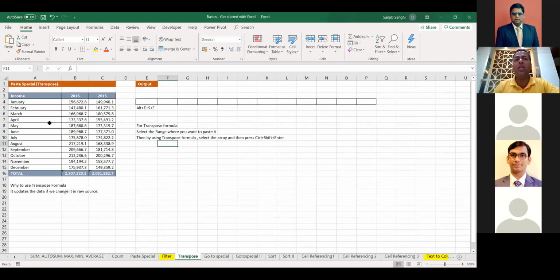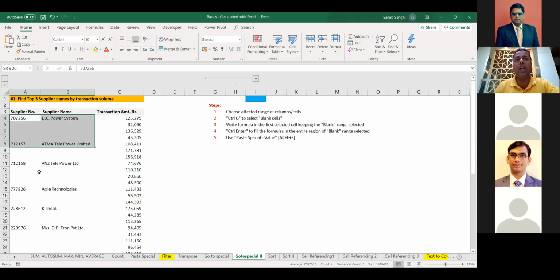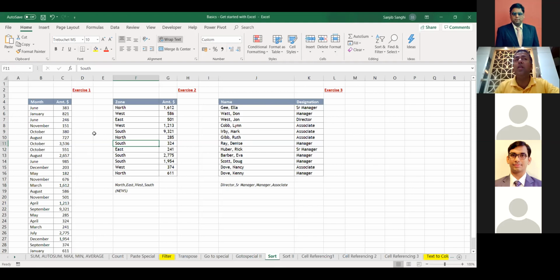Then we learned how we can transition from a horizontal format to a vertical format, or from vertical to horizontal format, using the transpose function. And then we actually detailed out the go to special function. We tried and learned how we can use Control G to fill up all the sheets. We learned sorting a different way, a way wherein we don't sort based on A to Z or Z to A. We can sort it based on the way we want. Like if we want to sort it from January to December or December to January, we can do that. So any way we want the sorting.